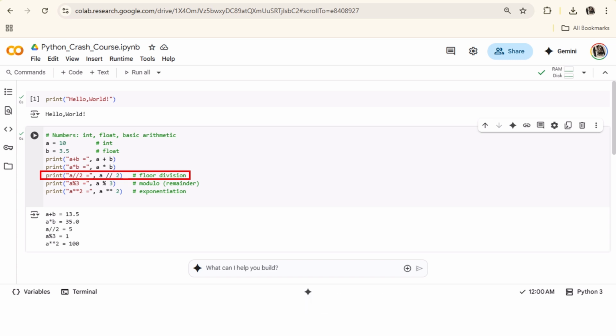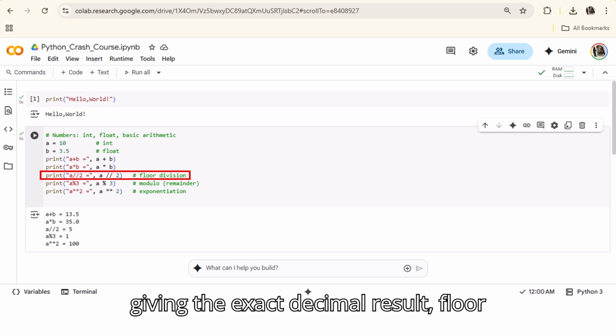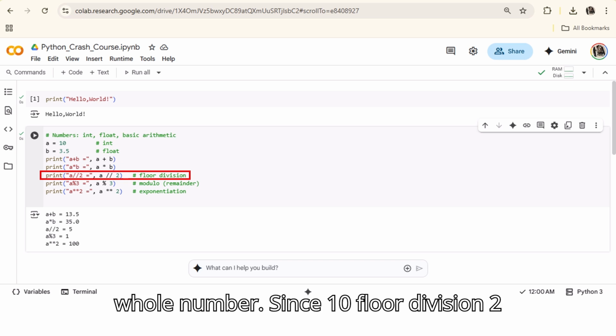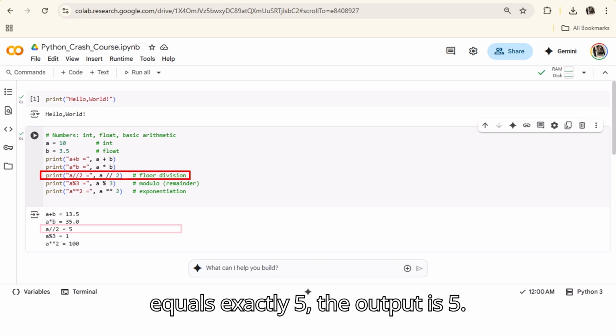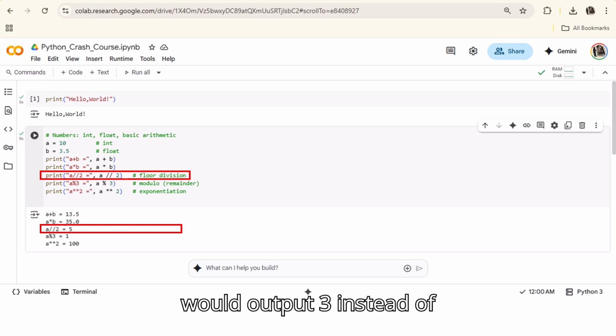The line print("a // 2 =", a // 2) uses the floor division operator. Instead of giving the exact decimal result, floor division divides the number and then rounds the result down to the nearest whole number. Since 10 floor divided by 2 equals exactly 5, the output is 5. If we had done 10 // 3, it would output 3 instead of 3.333.